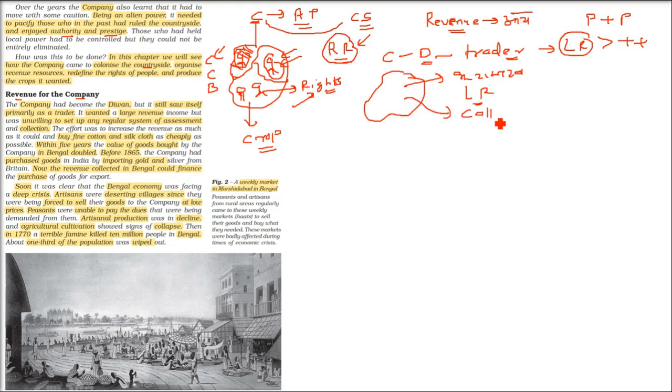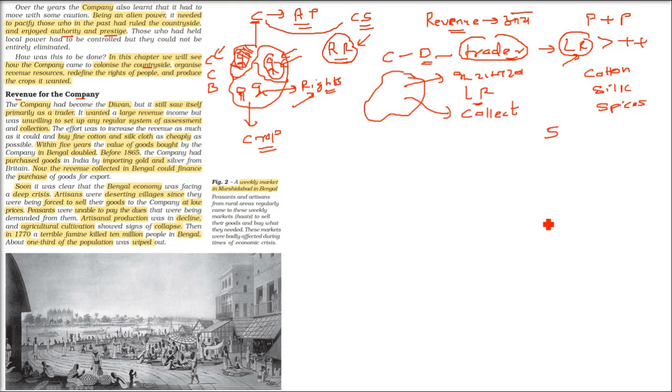They were not willing to have a proper regularized system of assessing the land, how to collect the revenue of the land. They don't want to do that, right? They have to ultimately do that. But right now, 1765 and onwards, they were not interested at all, right? Because the only thing they wanted is to buy cotton, silk and spices. This is the only thing they were interested in, because these things have huge market and demand in the European market. So in the European market, they would take them and sell them at huge profits.